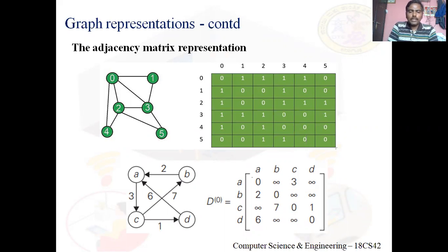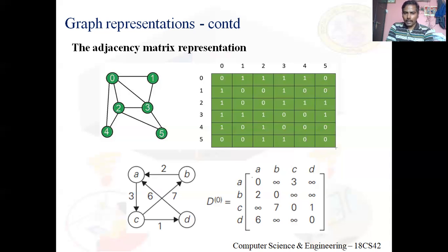Now, there is no edge between B and D or D and B, is it? So row number B, column number D, or row number D, column number B, I need to make use of some infinite value. Here I specify the infinite symbol. Got it? Clear? Infinite value. Clear with this adjacency matrix representation for an undirected graph, for a directed graph, as well as weighted graph.